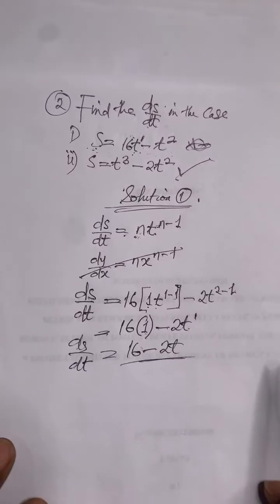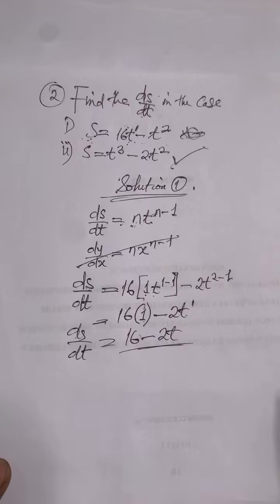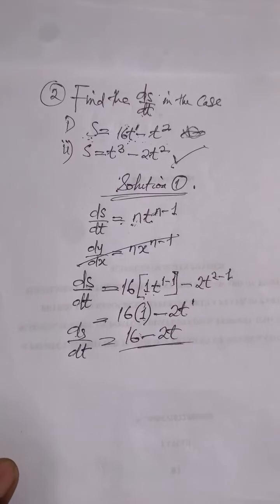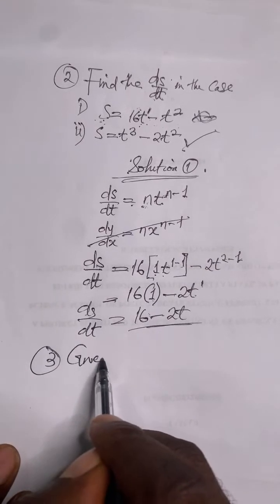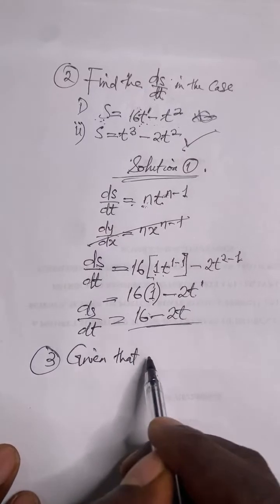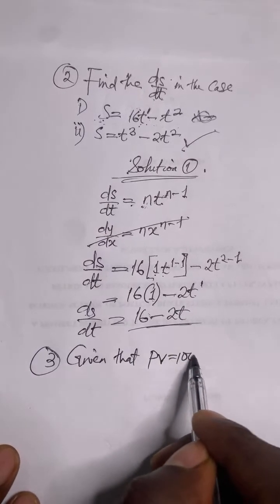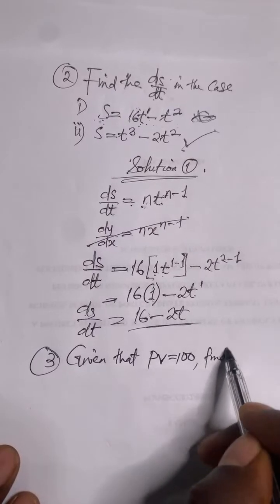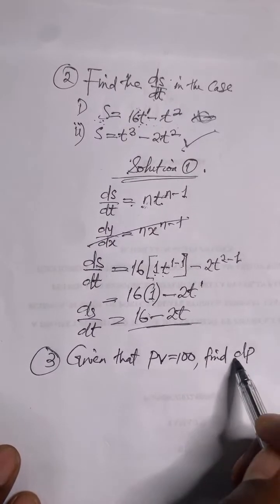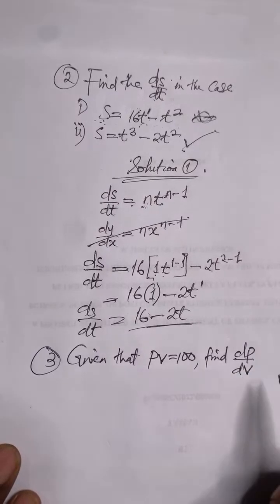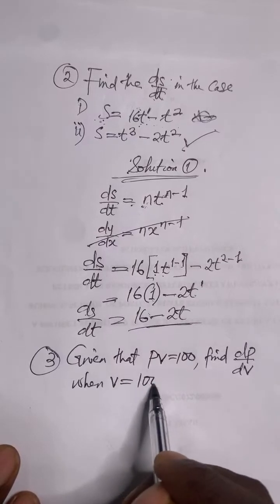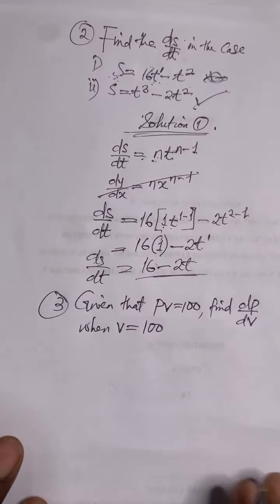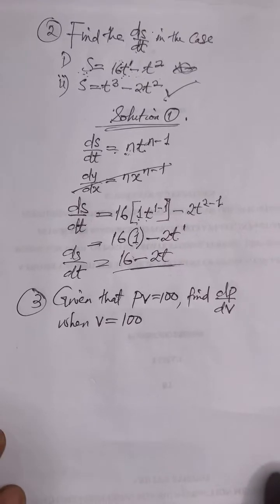Have you worked on the second one, or should we do that immediately, or will you keep that as an assignment? Let's move on to the next question. The next question says, number 3, given that PV is equal to 100, find dP over dV when V equals 100. This is crazy.